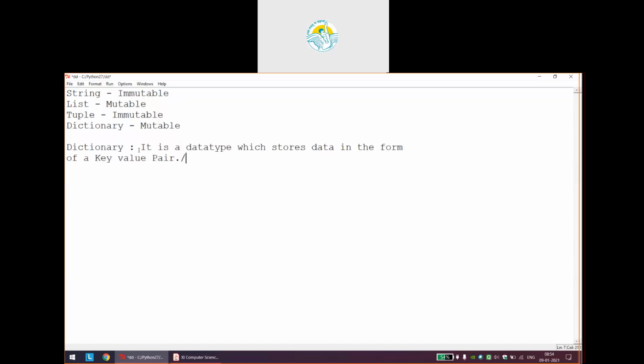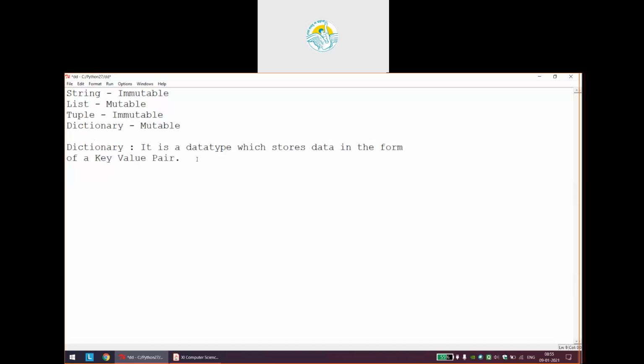Okay, there is no need to worry if you are initially not understanding. Let me give the first example, you will be very clear regarding that. Acha, let me relate this word dictionary with a real world example. Generally you have an English dictionary. What is there in the English dictionary? One word is there and its meaning is there. So my main intention is that a dictionary in Python also deals with something like that. Something like that means it will not store word and its meaning, it will hold data in the form of a key value pair. And what is a key value pair? You will understand in a while.